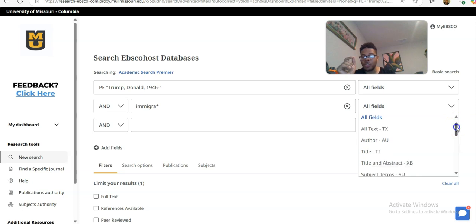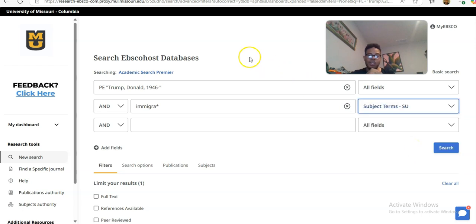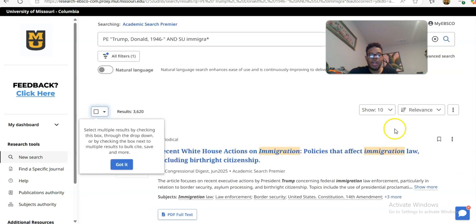You can use the truncation symbol, and then you can change this from a keyword. Right now it's looking at it from a keyword, but you can change that from a keyword to a subject term. So let's say that you're really doing research on Donald Trump and immigration. Again, what you can do, change this to a subject term, truncate this word, and then hit search. And now everything that comes back is going to be about Donald Trump and about immigration.